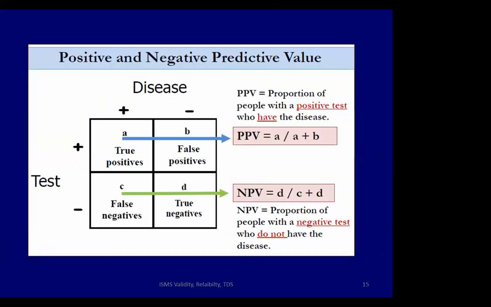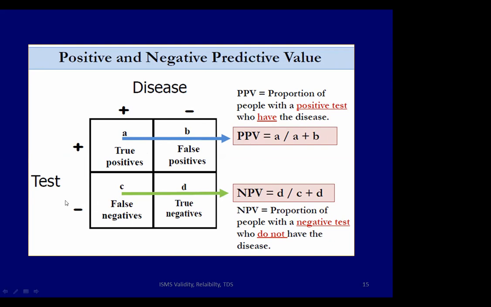Next, we are going to move on to positive and negative predictive value. Now, the new test positivity goes along the horizontal axis. The new test is positive, includes the true positive as well as the false positive. That is A plus B. Among that, only A is a true positive. So the proportion of people with a positive test who have disease is A, positive test is A plus B, so the proportion is A by A plus B. That is called positive predictive value or PPV.